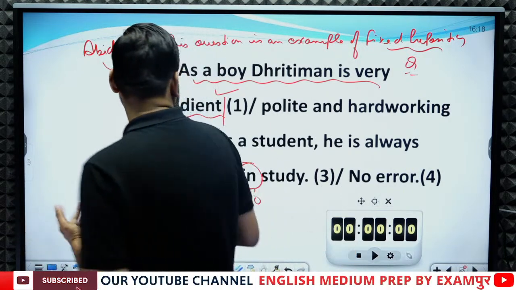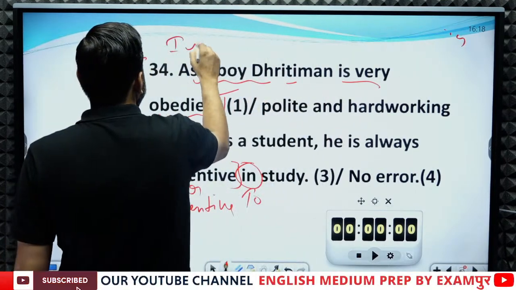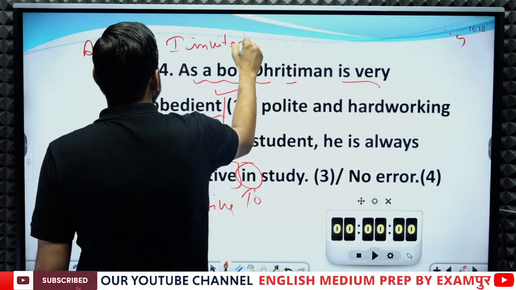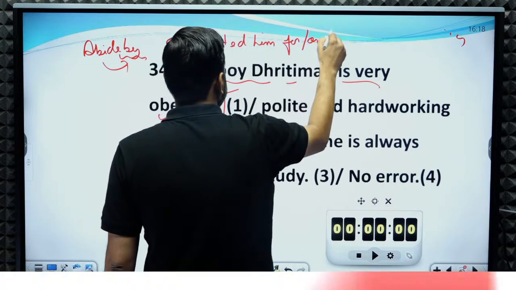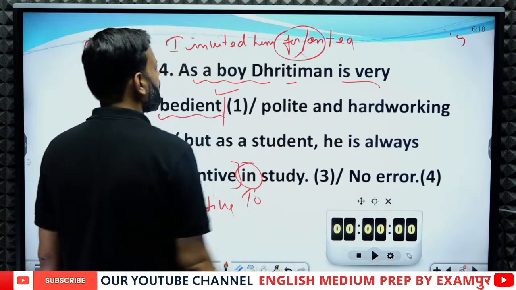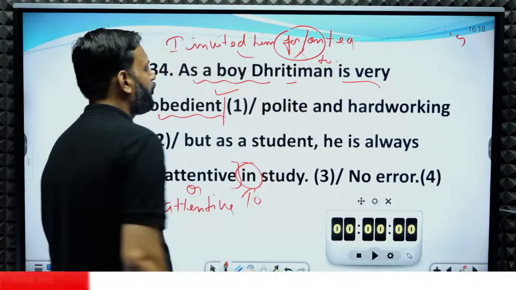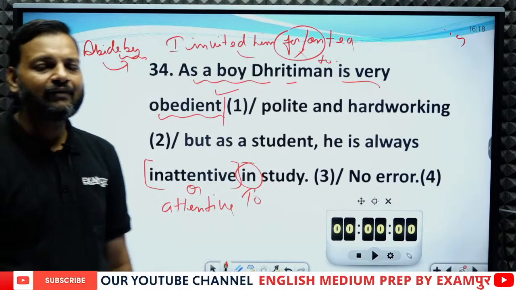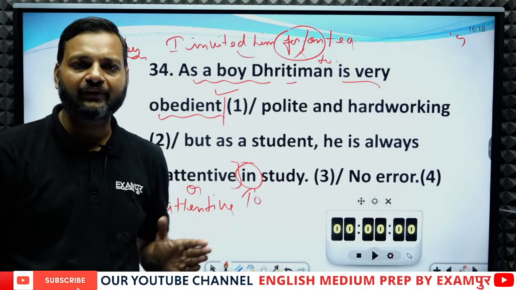For example, if I write, I invited him for on tea. So both are absolutely wrong. For and on both are wrong, because invite is always followed by to. So in place of for or on, we have to use to. I invited him to tea. So these are called fixed prepositional phrases.